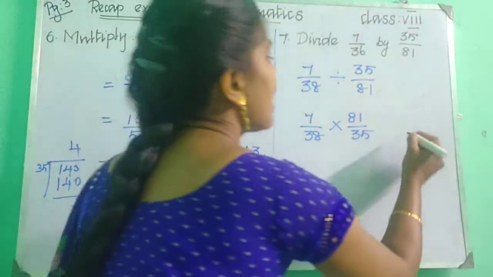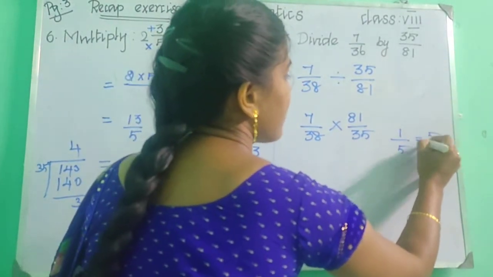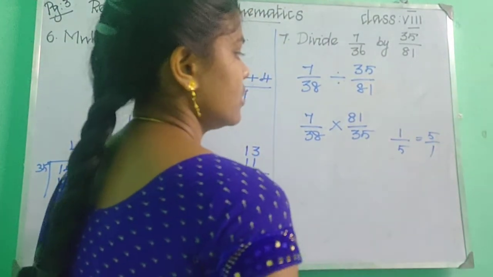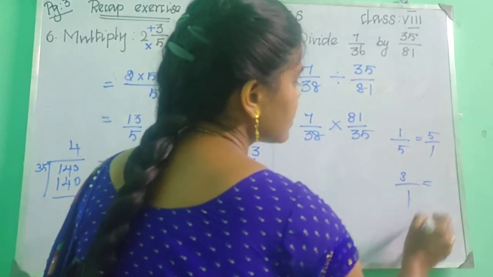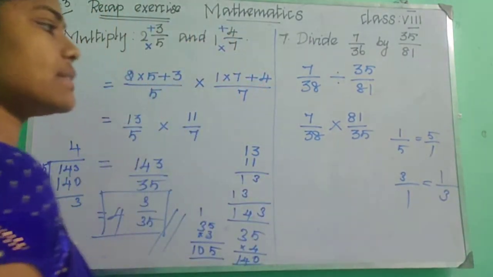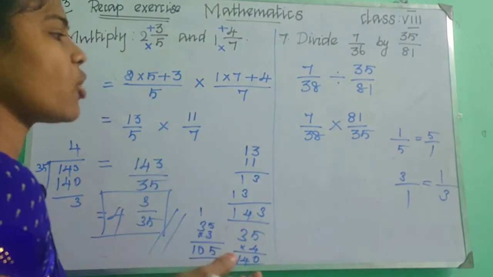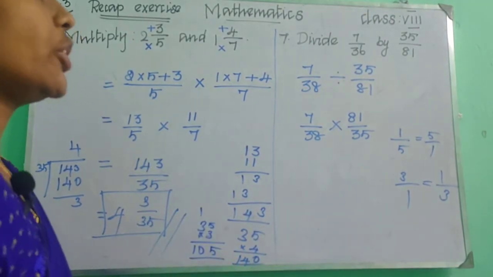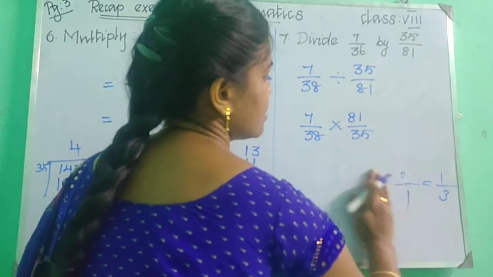Okay, if you have 1 by 5, what is the reciprocal of 1 by 5? 5 by 1. Okay, 5 upon 1. Okay, if you have 3 by 1, what is the reciprocal? 1 by 3. Okay, 1 upon 3. That is the reciprocal. Okay, we need to change the numerator into the denominator and the denominator into the numerator. That is called reciprocal. Okay, children. So can you all understand?